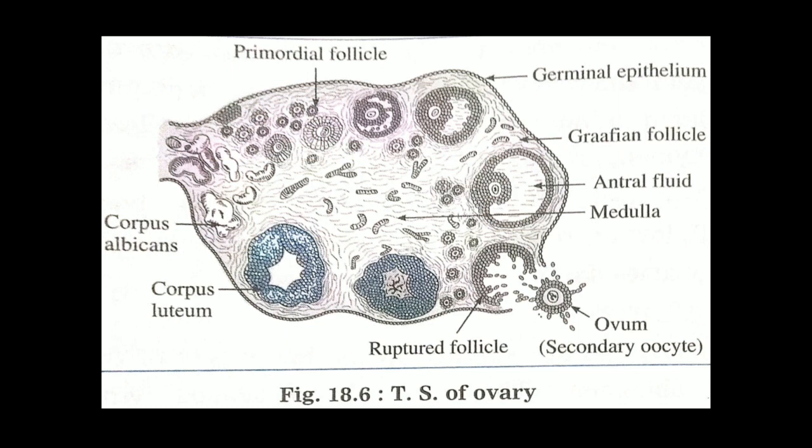The cortical region shows the presence of different stages of ovarian follicles. Here: primordial follicle, primary follicle, secondary follicle, Graafian follicle. These are the different stages of ovarian follicles, and they are located in the cortical region only. Therefore this cortical region shows a granular and compact structure. Each follicle shows a large ovum and many layers of follicular cells. These follicular cells secrete estrogen hormone.